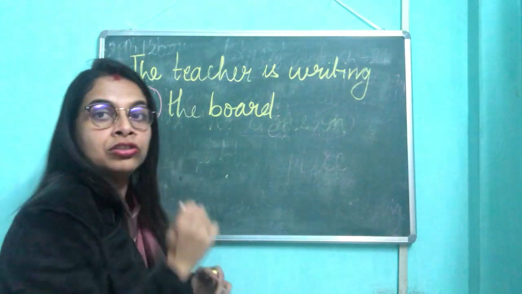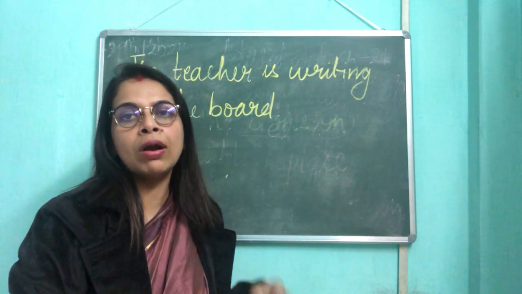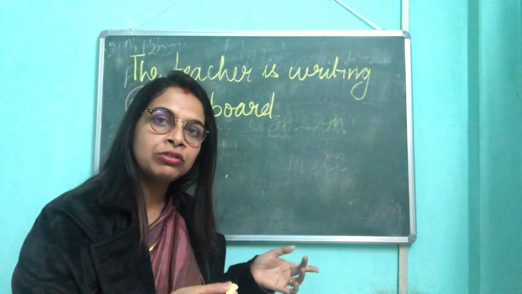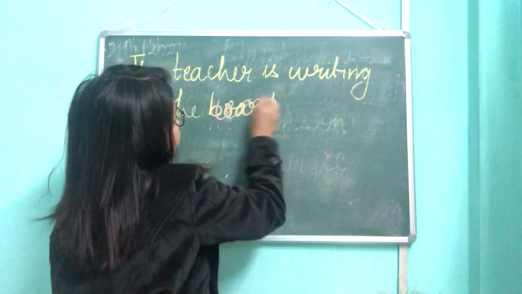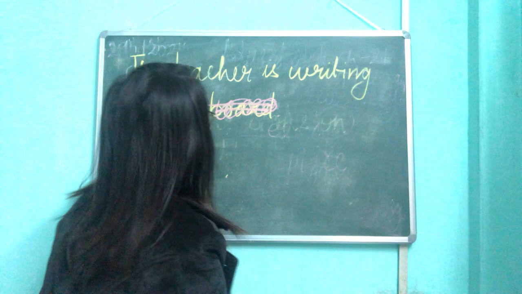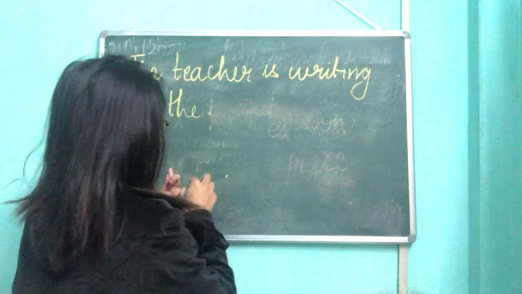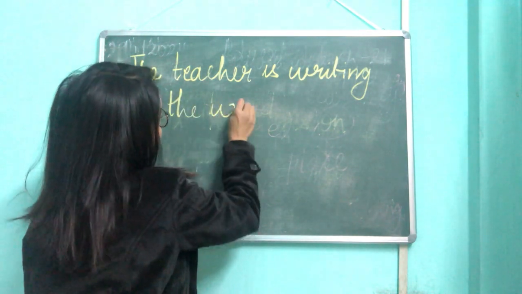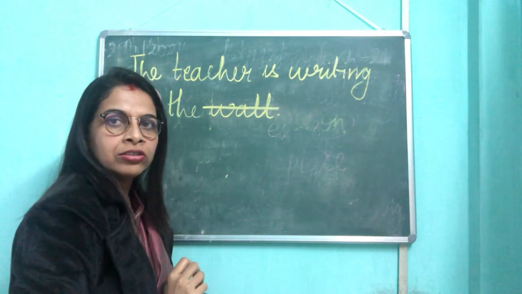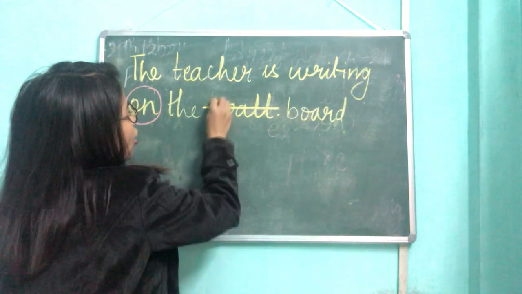I keep saying that punctuation is an important part, because I have seen that also, children, when you're giving me homework, there are many of you who are missing out on your full stops. And as I have been talking about scribbling also in the previous audiovisual class, children, you are not going to scribble like this and then cut. Okay? It gives a very untidy impression about your work. Supposing I make an error, I of course have a duster to wipe it out. Now supposing instead of the teacher is writing on the board, I write wall, and I have made a mistake. So what I'm going to do is I'm going to just scratch it out, and then beside it I'm going to write board instead of scribbling.